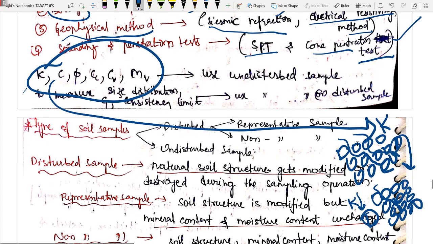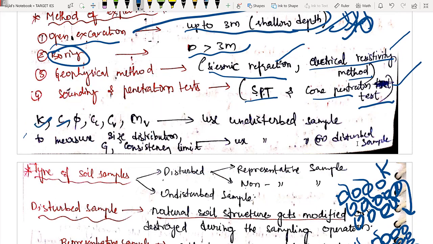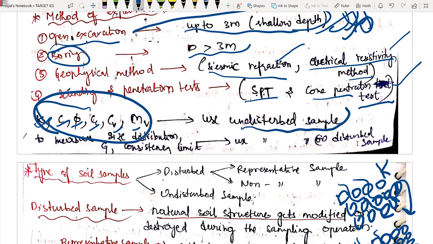So if you are having the disturbed sample, then your properties like your permeability, cohesion, friction angle, your Cc, Cv, Mv, all these things are changing. That's why to measure these parameters, we need undisturbed soil sample only. You have to remember this, very important bit. For size distribution, specific gravity, consistency limit, any sample will work, it doesn't matter.